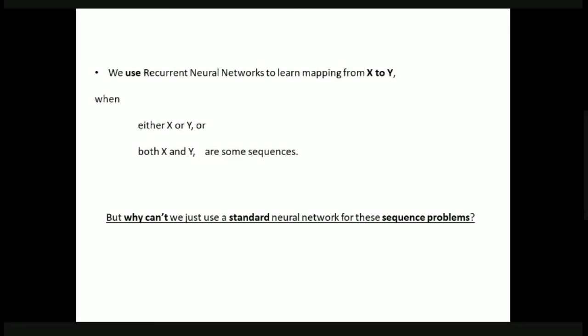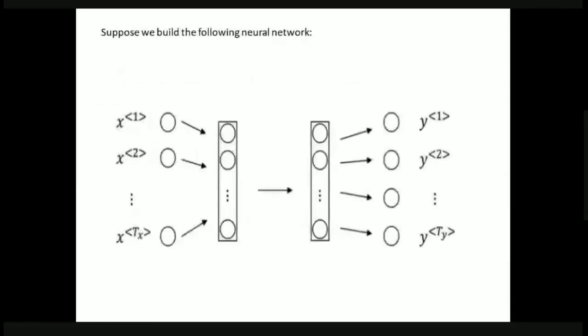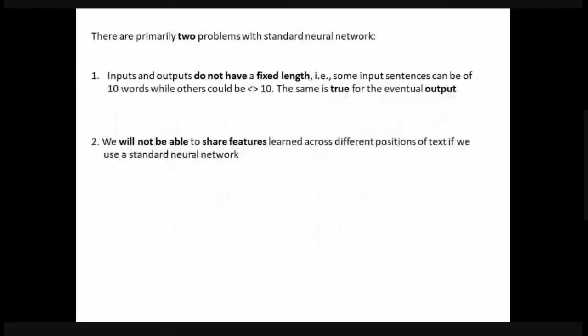The question is, why can't we use the standard neural network for the sequence problems? Let us say we build the following neural network, with inputs x1, x2, and so on up to xTx, and outputs y1, y2, and so on up to yTy. There are basically two problems with standard neural networks. The first is that inputs and outputs do not have a fixed length.